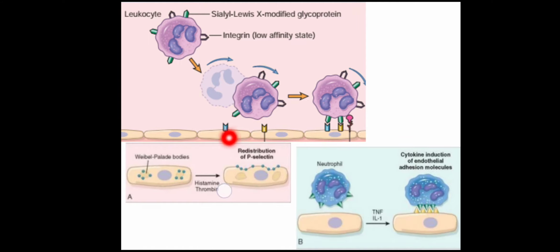These selectins, P and E-selectin, are present on the endothelial cells. Normally they are present inside the endothelial cells in the form of Weibel-Palade bodies, and under the effect of chemical mediators like histamine and thrombin, they will be redistributed onto the surface. Also their affinity and ability to bind will be increased under the effect of these chemokines.